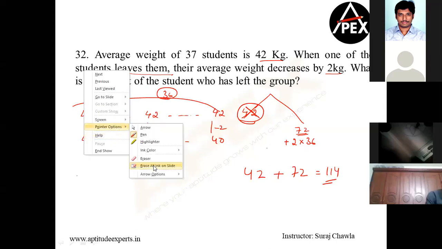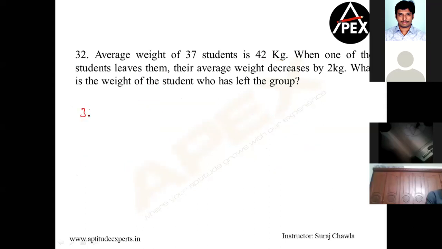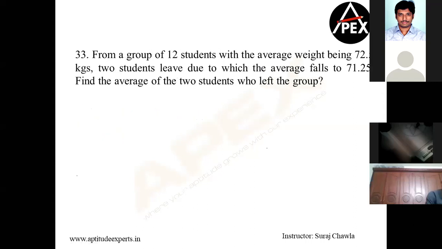I repeat, the best friends approach: 37 into 42 is the existing sum total. I do not know how much this guy took off. How many are left now? 36 are left. This is my new average. As per the question, the new average is equal to 40. You calculate the value of x, you will get the same answer. Clear? Yep. Let's solve this, please.